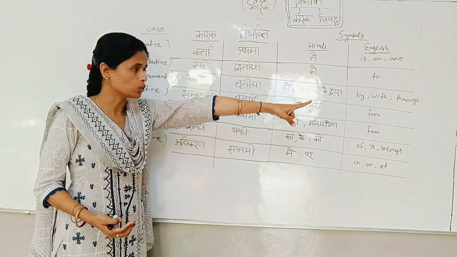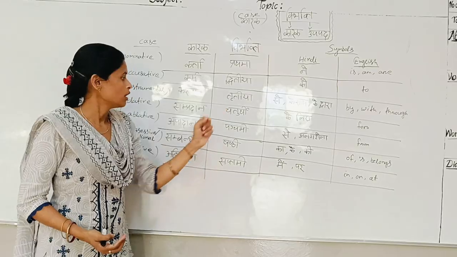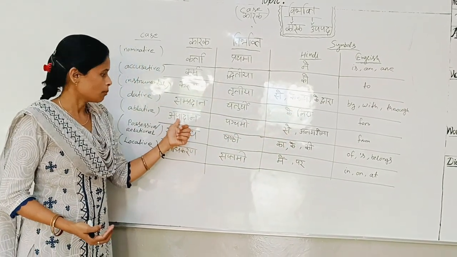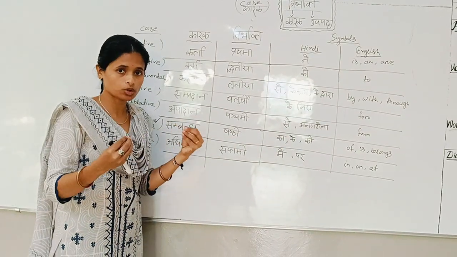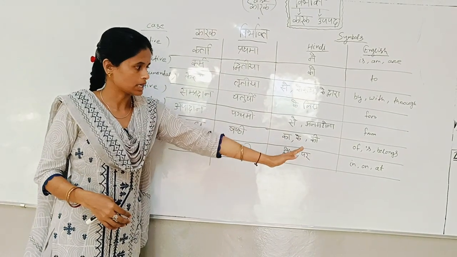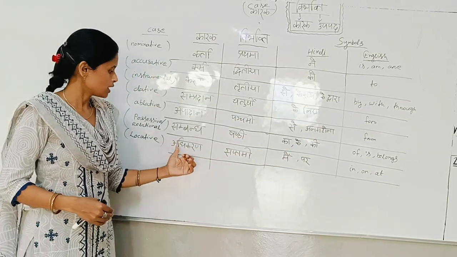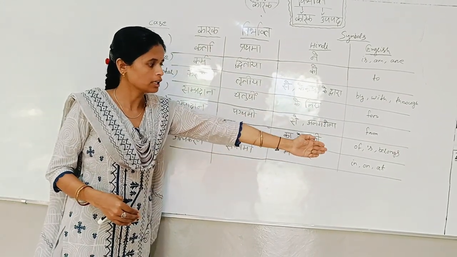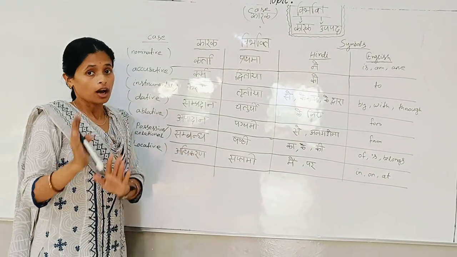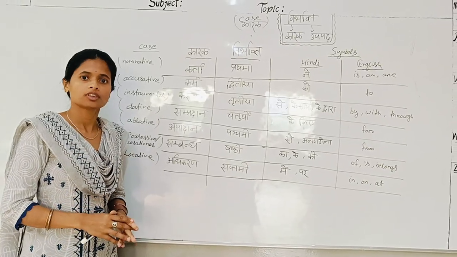Karm: ko, to. Karan: से, by, with, through. संप्रदान: को, के लिए, for. अपादान: से, विच्युति, and separate from. संबंध: का, की, of, apostrophe s, belongs. अधिकरण: में, paper, in, on, date. So you have to know this, then only can we identify how to solve the translation. धन्यवाद.